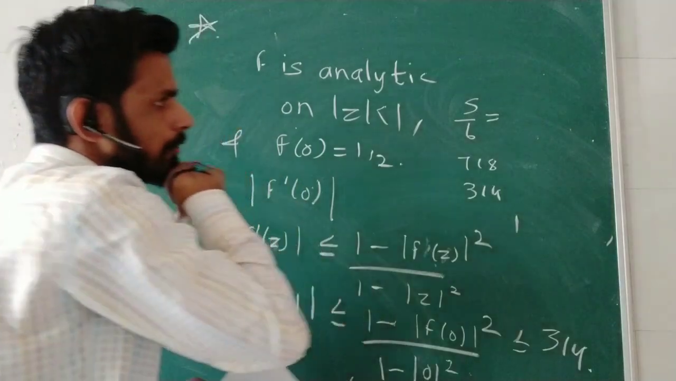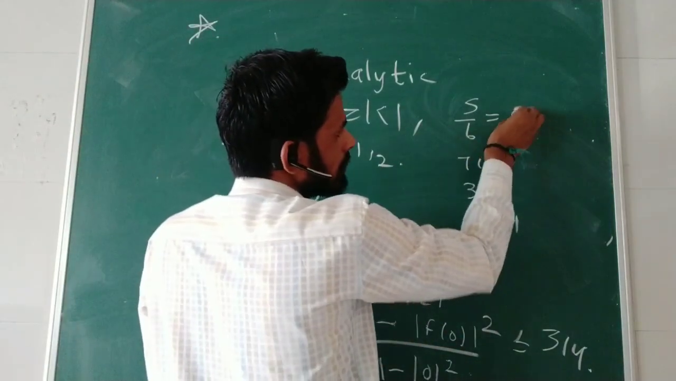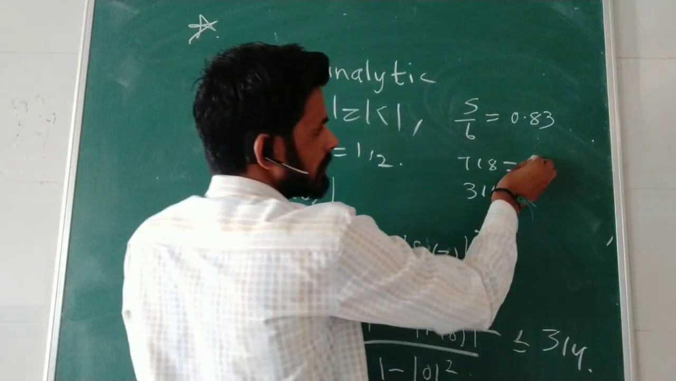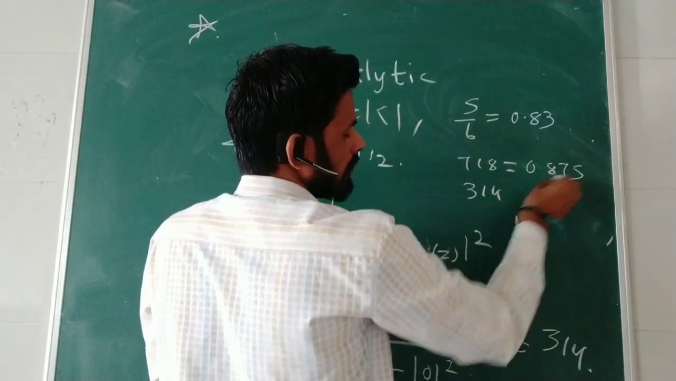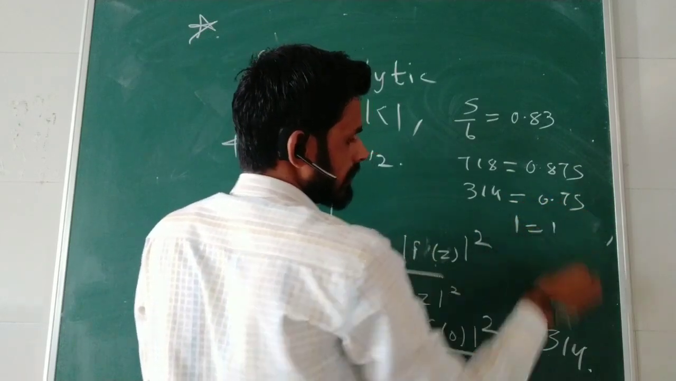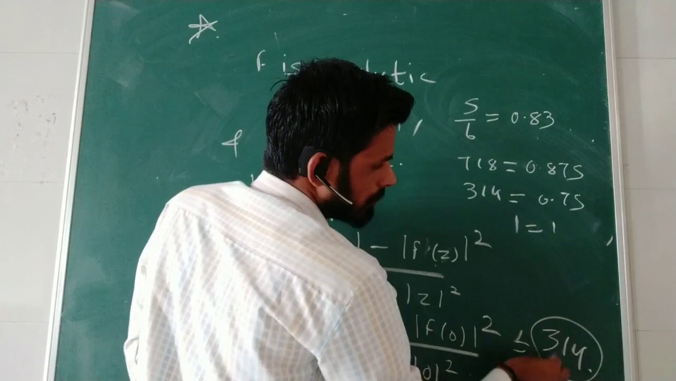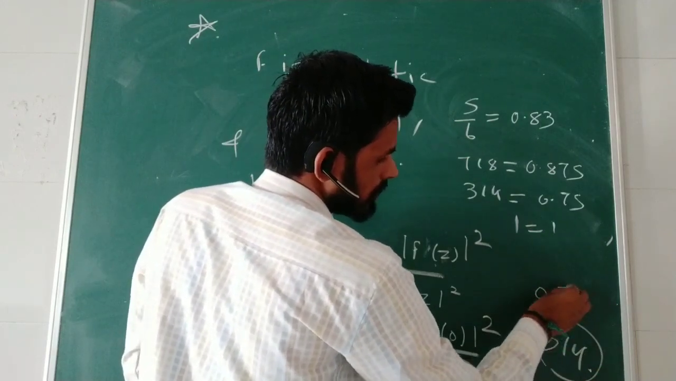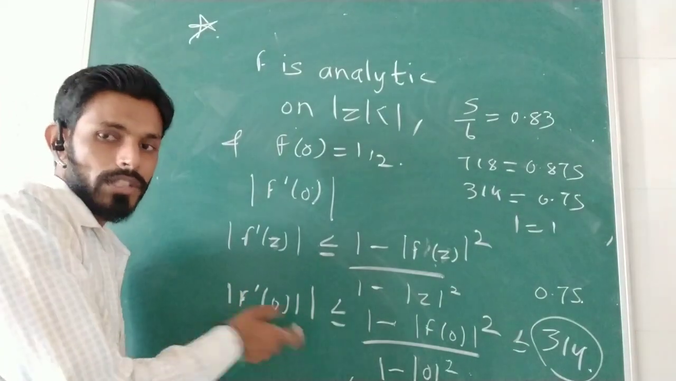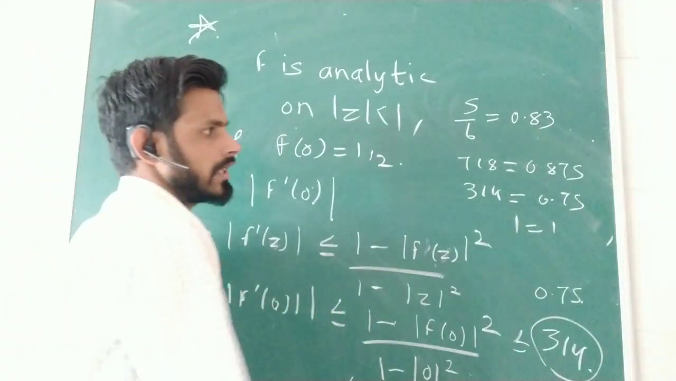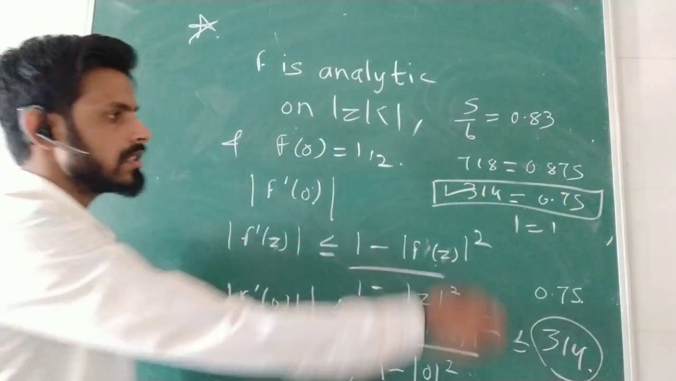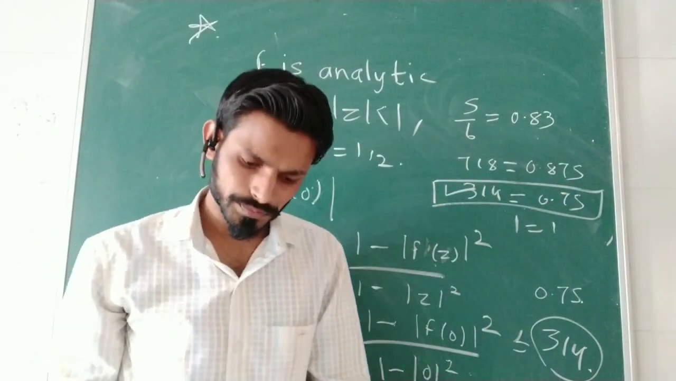If you calculate, the value of 5 by 6 is 0.83, the value of 7 by 8 is 0.875, the value of 3 by 4 is 0.75, and this is 1. So the value of f dash 0 is at most 3 by 4. That is, only option 3 is correct, that is 3 by 4. This is the possible value of f dash 0.